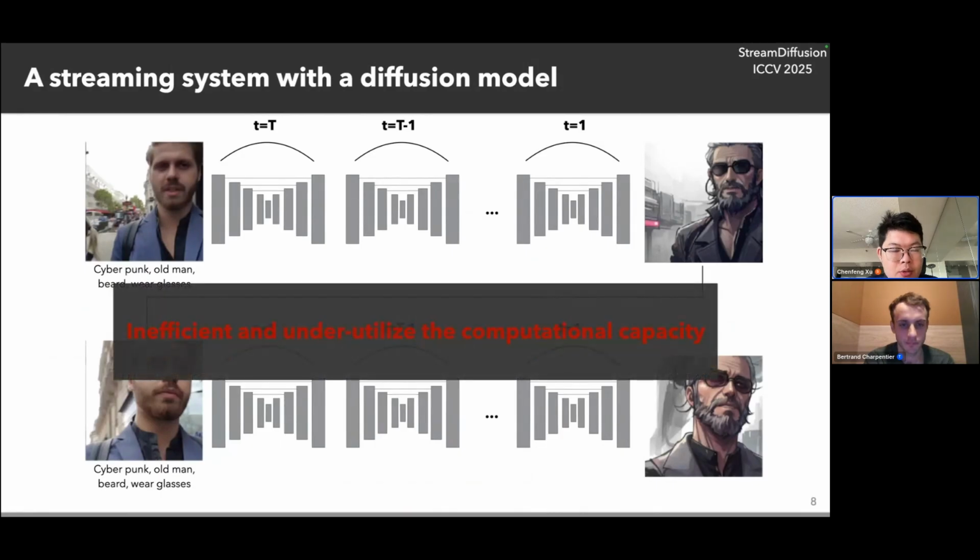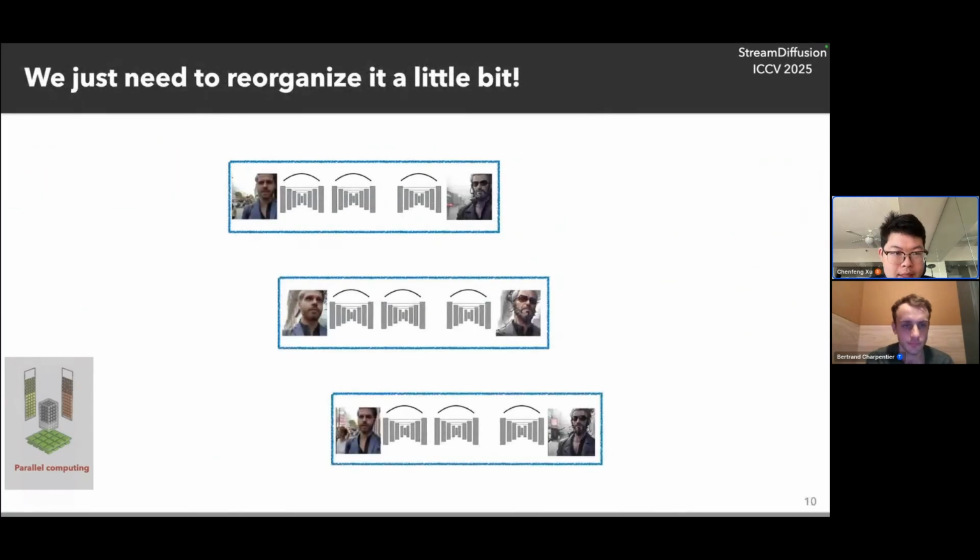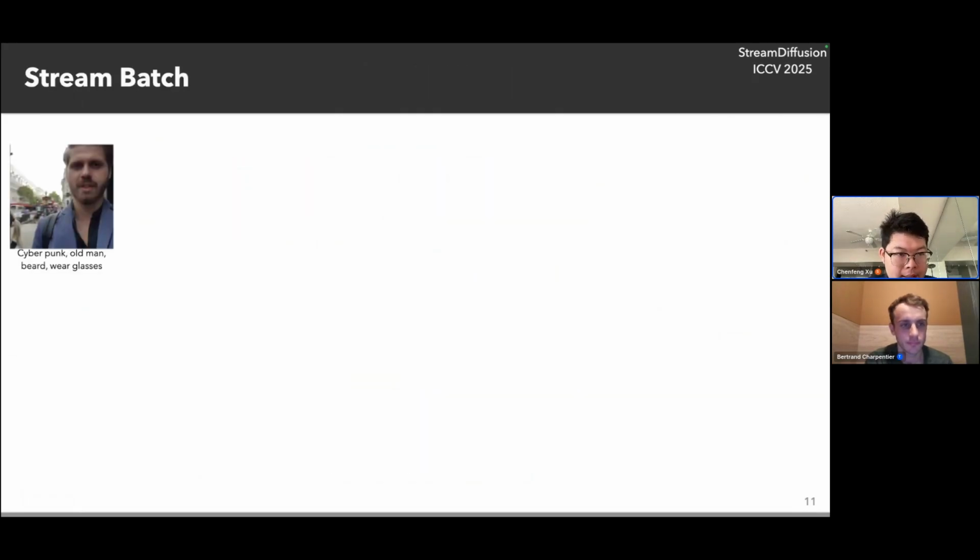Apparently, this streaming application is very inefficient and underutilizes the computational capacity. This is because it uses a sequential implementation. What does that mean? It means that each image is sequentially dealt with by the diffusion model, and different images are sequentially put together. This is very inefficient, and let's remember, a GPU system is very good at parallel computing. So how can we extract the GPU's capability? Actually, we just need to reorganize a little bit. We transform the sequential implementation into a sequential batch implementation, and we propose a simple technique called Stream Batch.